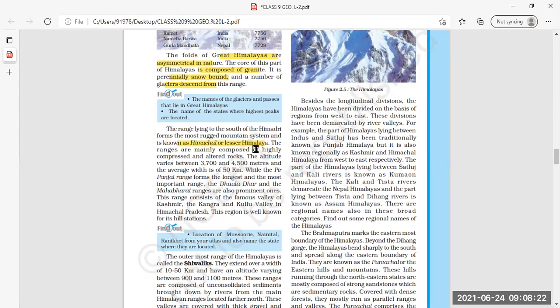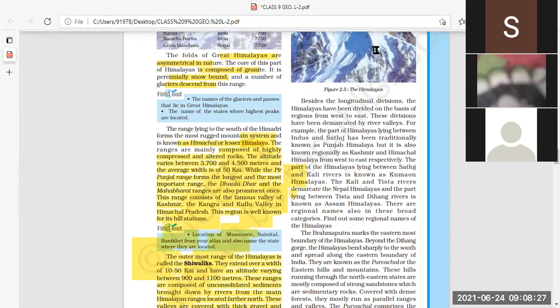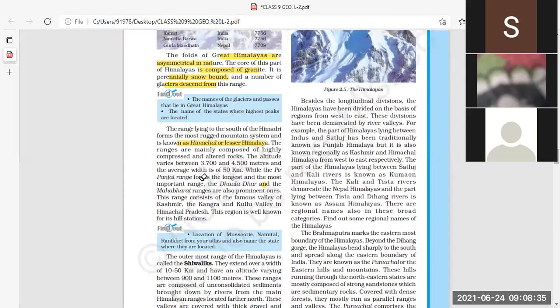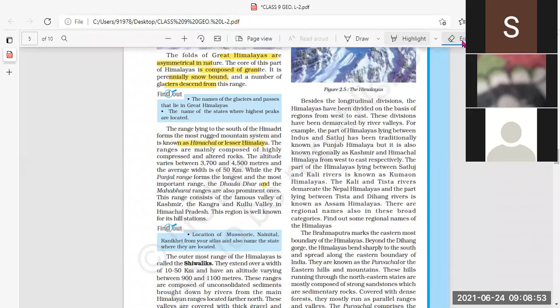This second range is mainly composed of highly compressed and altered rocks. Highly compressed means flattened. And altered means modified, changed rocks. When it is compressed, then definitely changes will occur in the rocks. And then we have also read about the next feature.